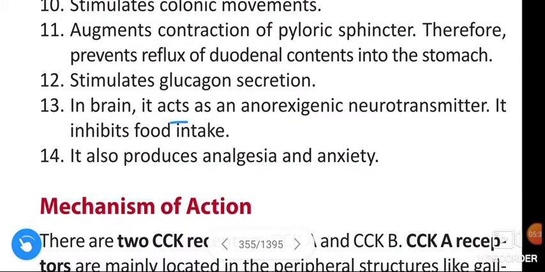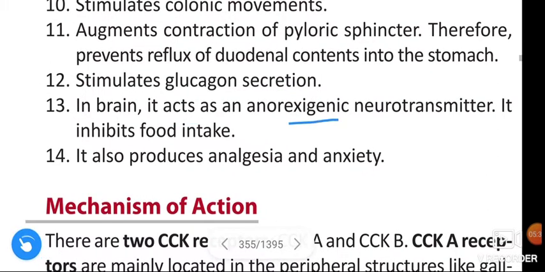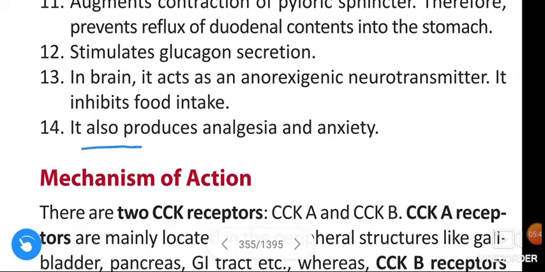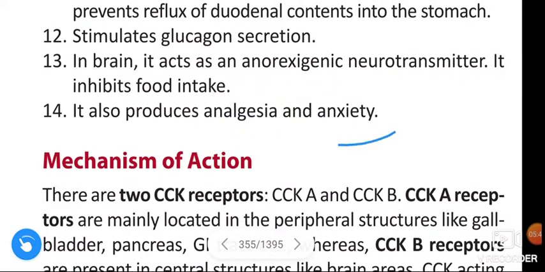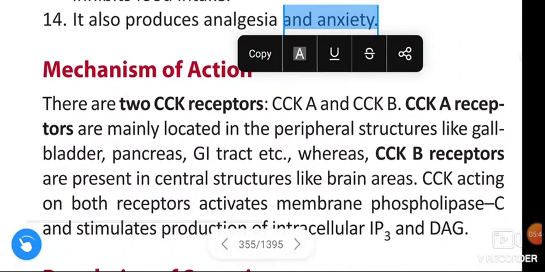In the brain, it acts as an anorexigenic neurotransmitter. It inhibits food intake. It also produces analgesia and anxiety.